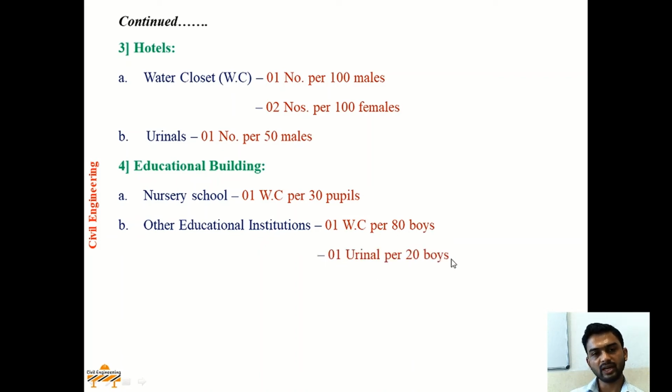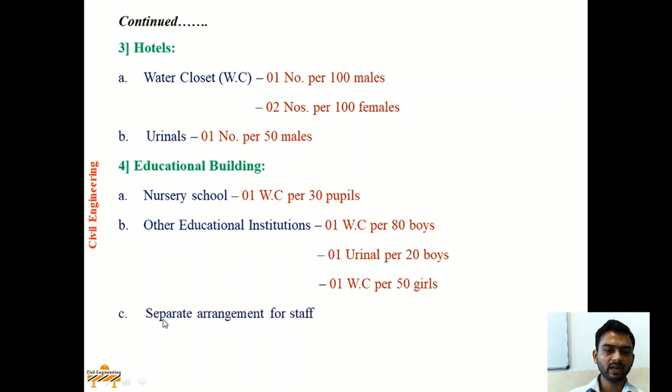Whereas 1 WC behind 50 girls should be provided in other educational institutions. Separate arrangement for the staff should be made in case of WC and bath in any educational institution.